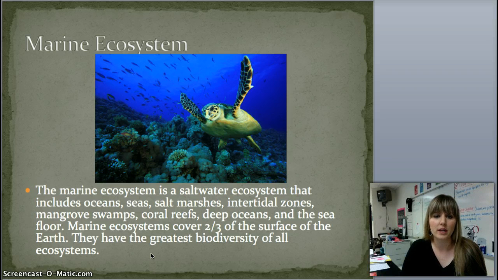Next we have the marine ecosystem. The marine ecosystem is a saltwater ecosystem that includes oceans, seas, salt marshes, intertidal zones, mangrove swamps, coral reefs, deep oceans, and the sea floor. When I think of the marine ecosystem, I think of Finding Nemo. Marine ecosystems cover 2/3 of the surface of the Earth. They have the greatest biodiversity of all ecosystems.